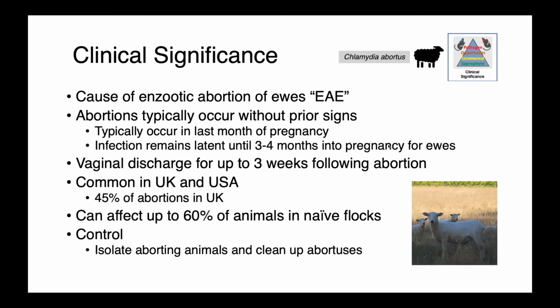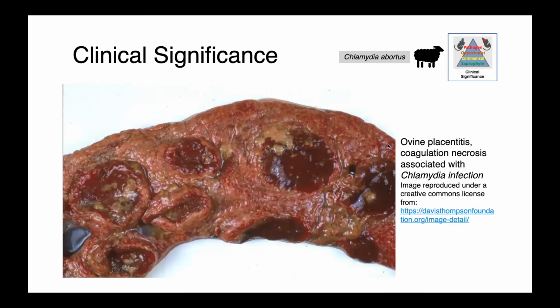This is something which is not infrequently encountered. In the UK, one study found that 45% of abortions in sheep were associated with Chlamydia abortus. In naive flocks, we can see this affect up to 60% of the animals, so outbreaks are certainly possible. We control enzootic abortion by isolating aborting animals and cleaning up those abortuses. We want to prevent environmental contamination and prevent exposure of susceptible animals to that contaminated material. Here you can see a placenta from a sheep which did abort. So we have placentitis and coagulation necrosis associated with chlamydia infection.